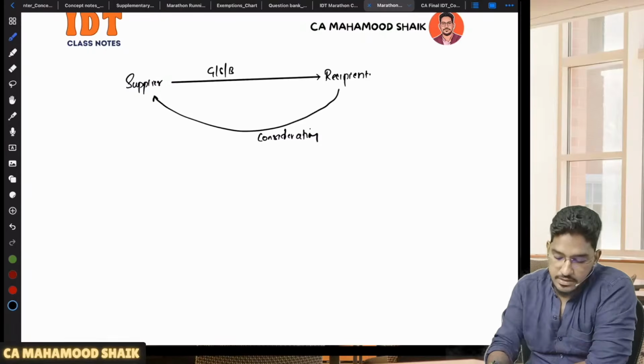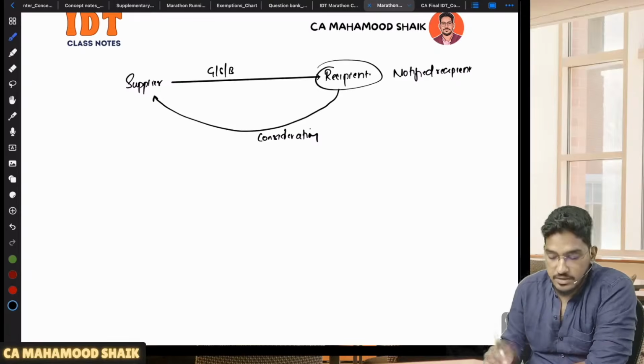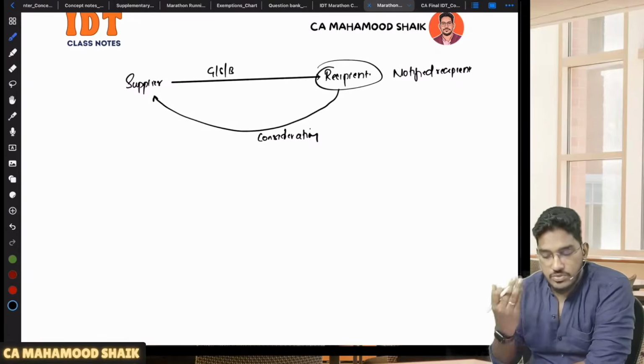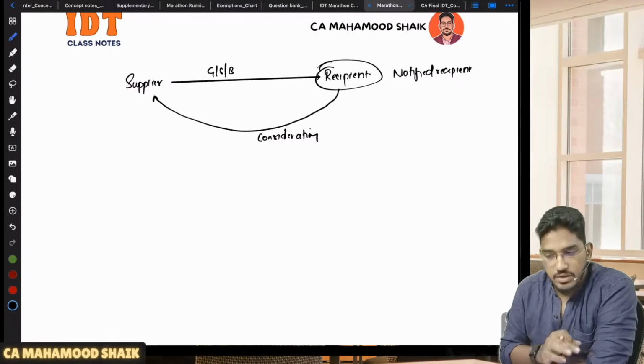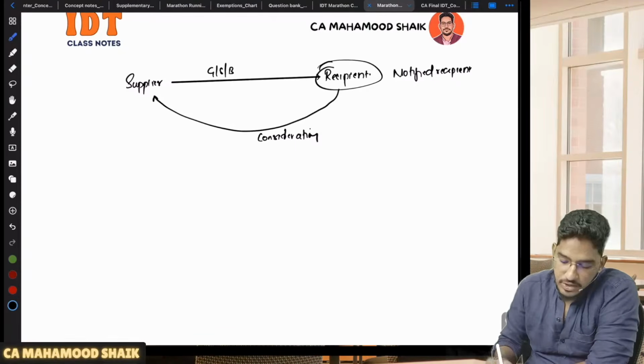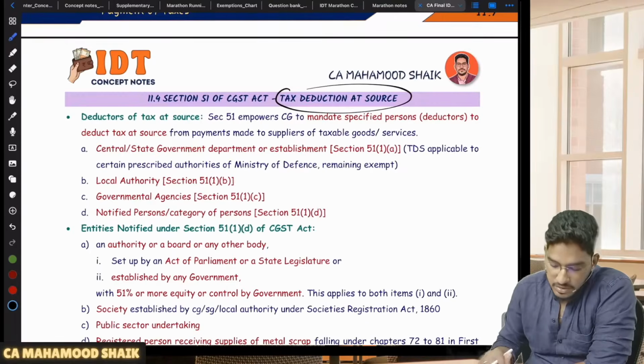Now what the GST Act says is they have notified certain recipients. The central government has notified certain recipients. If you are falling under those notified recipients and you are receiving some supplies, then you will be liable to pay the consideration, but when you are paying the consideration to the supplier, don't pay the full consideration. Deduct a certain amount called TDS.